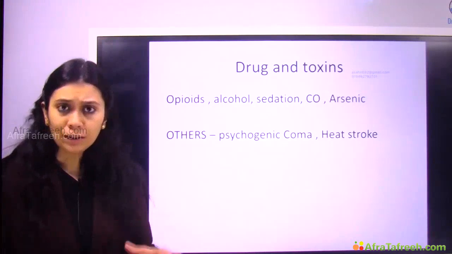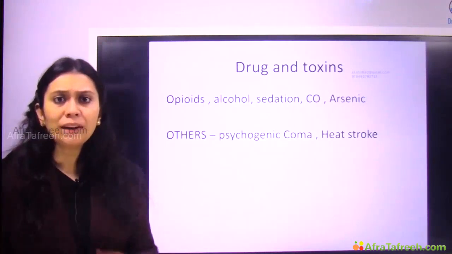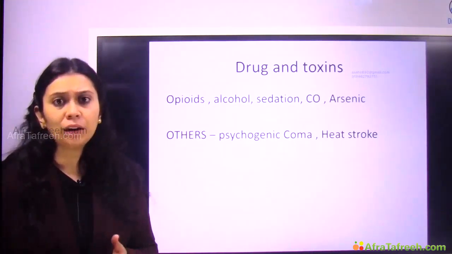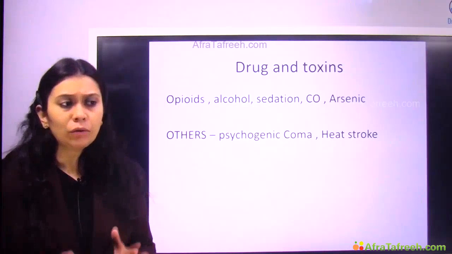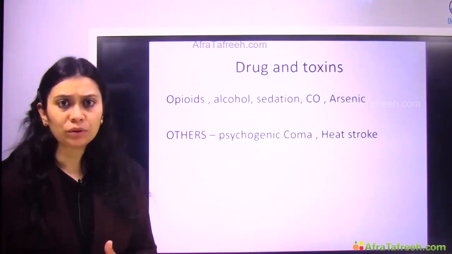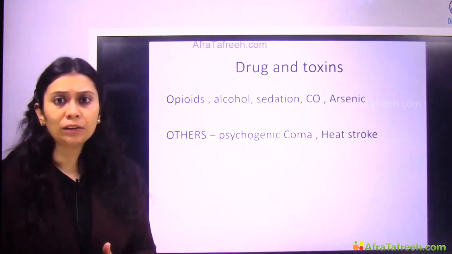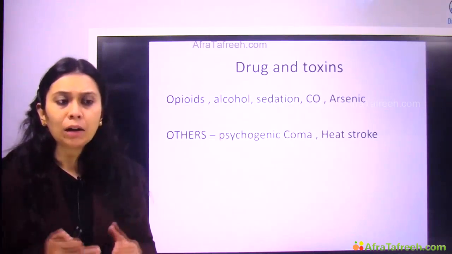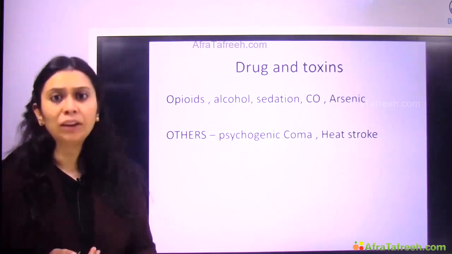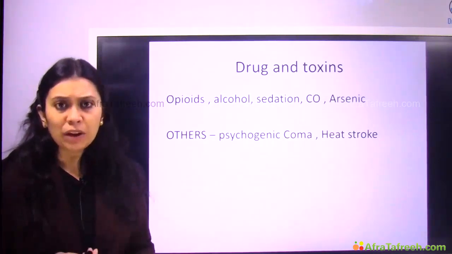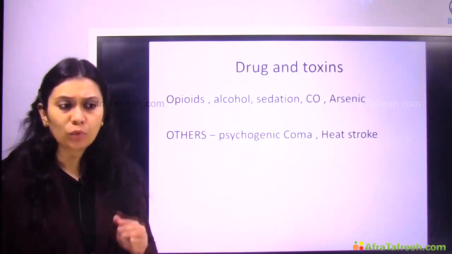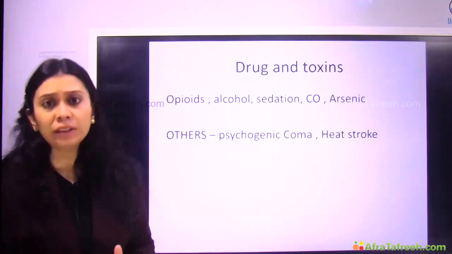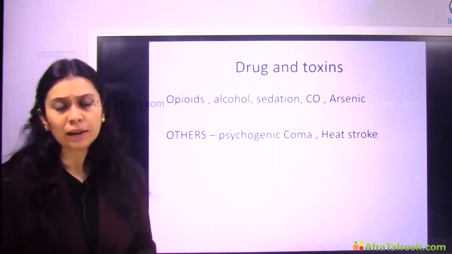Okay, so you can see there are so many differential diagnoses of coma. So many causes which can lead to altered consciousness. So we need to have a very systematic approach if we want to diagnose coma. But before diagnosing, the most important thing is to know the gravity of the situation. How deep in coma is my patient? What is the prognosis of this patient of mine in coma?